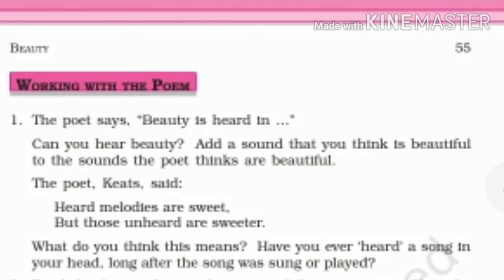The poet says, beauty is heard in. Can you hear beauty? Yes, we can hear beauty. Add a sound that you think is beautiful to the sounds the poet thinks are beautiful. So, whatever sounds that you feel are beautiful, we have to mention here. So, what type of a sound? The rustling of the leaves, sometimes when it is blowing, and the dry leaves flying from one place to the other make a certain sound, or the singing of the birds. All these sounds are beautiful.